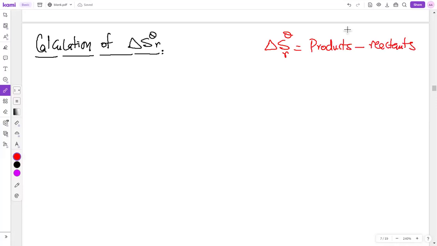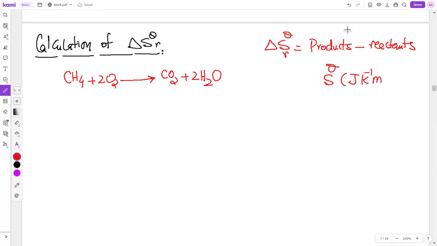Okay, products minus reactants. Just use this expression. For example, if they give you an equation, this is their equation, beta, carbon dioxide plus 2H2O. And beta, what is the unit of entropy? Joule per Kelvin per mole.